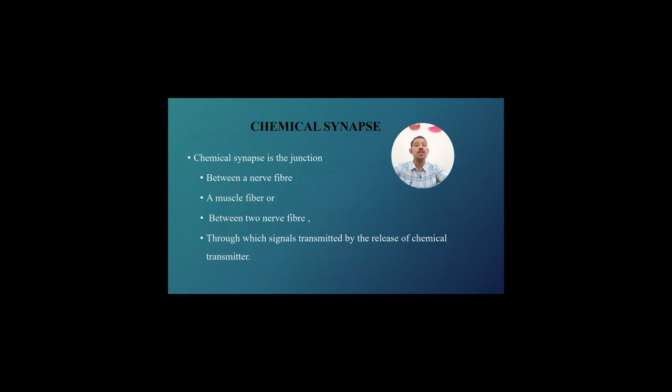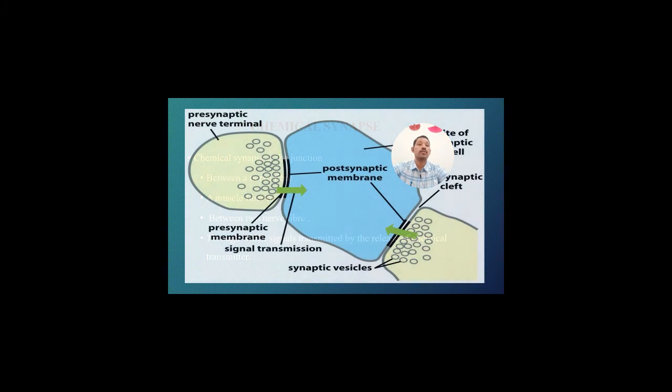There are some chemical synapses. A chemical synapse is the junction between a nerve fiber and a muscle fiber, or between two nerve fibers, through which signals are transmitted by the release of chemical transmitters. Let us see, this is a typical structure of presynaptic nerve terminals and postsynaptic membranes.